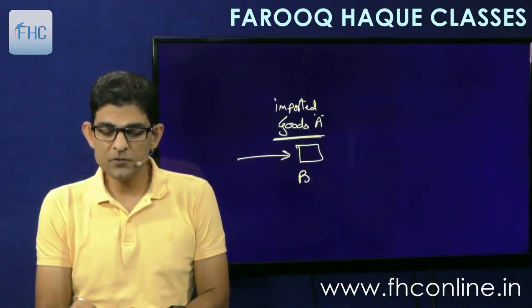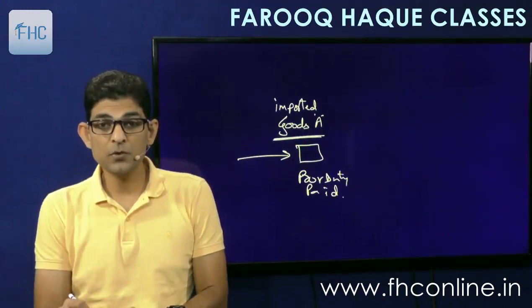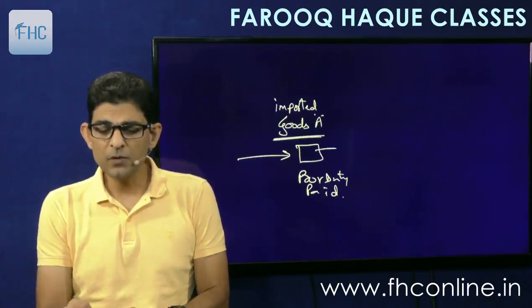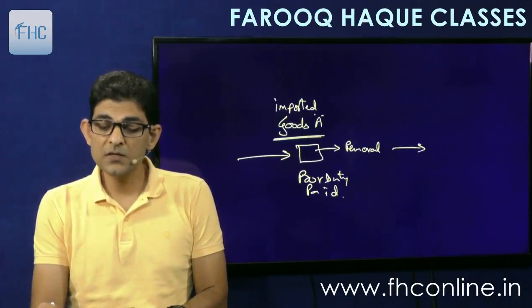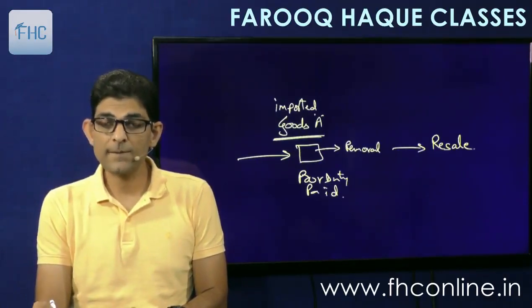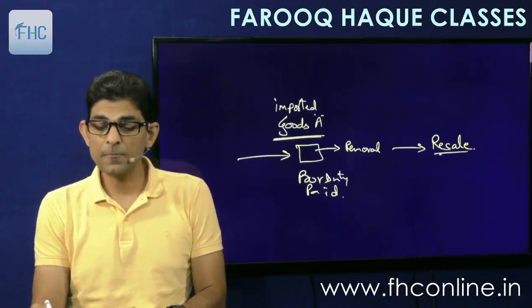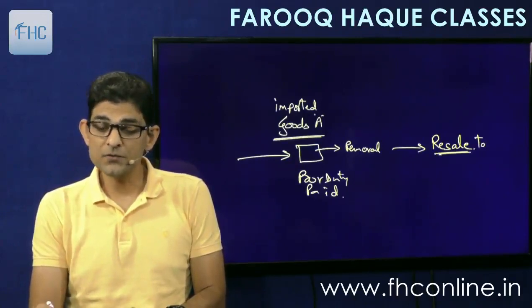So first we'll pay provisional duty, PROV, provisional duty paid, and we'll remove the goods. After removal, we will resell them. To whom?